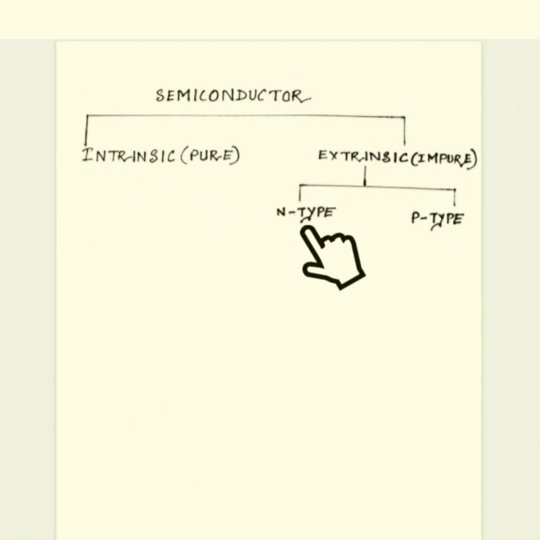But extrinsic semiconductors are known as impure semiconductors, as we add impurity to them. And extrinsic semiconductors are again divided into two types: N-type semiconductors and P-type semiconductors. We will understand the whole concept in terms of holes and free electrons.